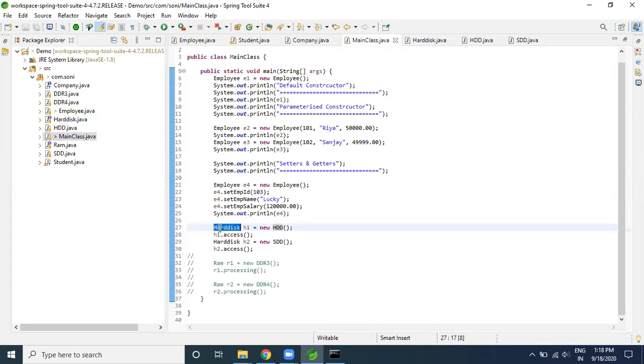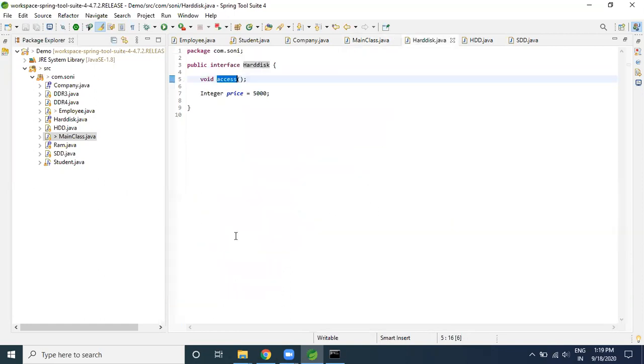That's why I use the hard disk reference and I pass the object which is HDD. So I have created this object. If I pass the HDD, it is going to pass this particular object. What kind of object I want, that I am going to create here, but I will always try to maintain the reference of the interface. So this interface reference can help me out, and whatever things are required, I can simply call and use them. Okay, what exactly does the access method have?